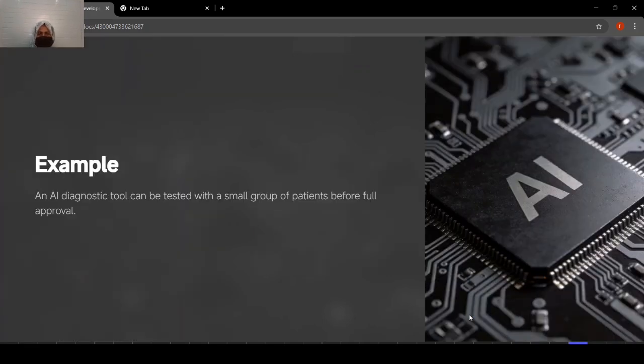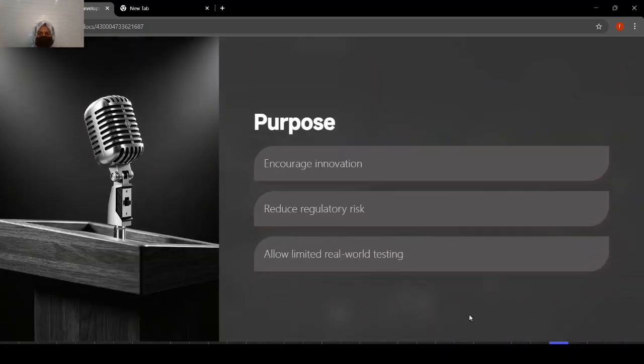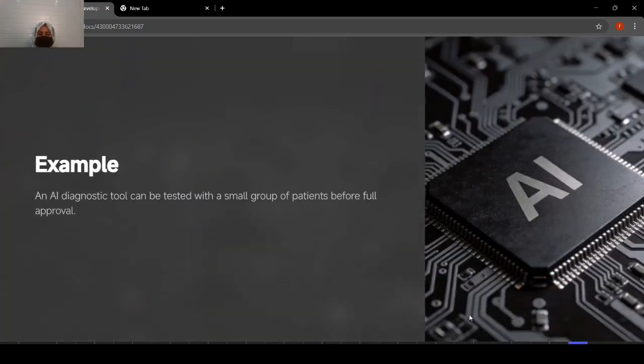For example, an AI diagnostic tool can be tested with a small group of patients before full approval. So this is a simple example of the regulatory sandbox: you have an AI diagnostic tool that is first tested with a small group of patients instead of launching into the real world. So that is our concept here, allow limited real world testing. First we test with a group of people, and then we can launch it outside in the real world.